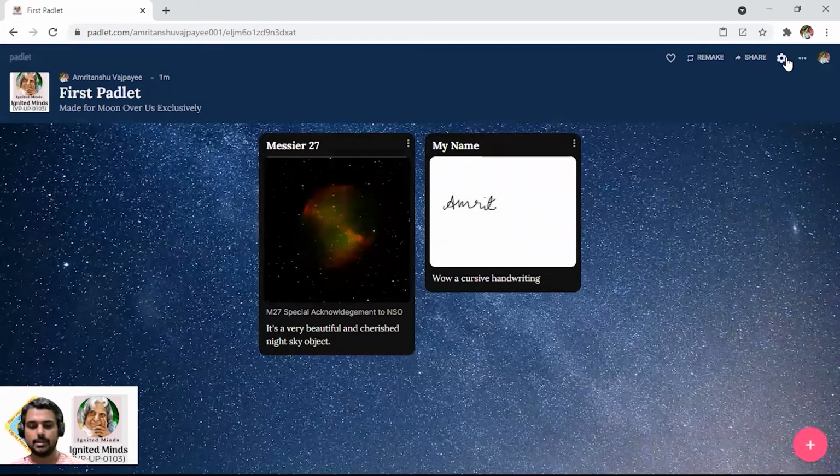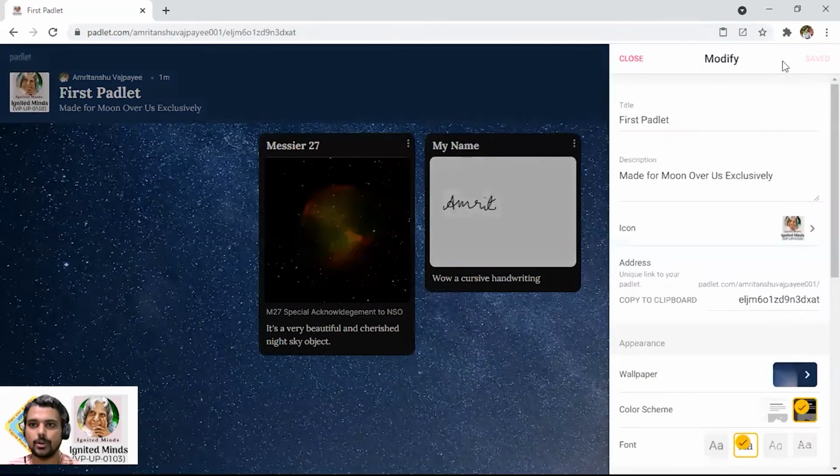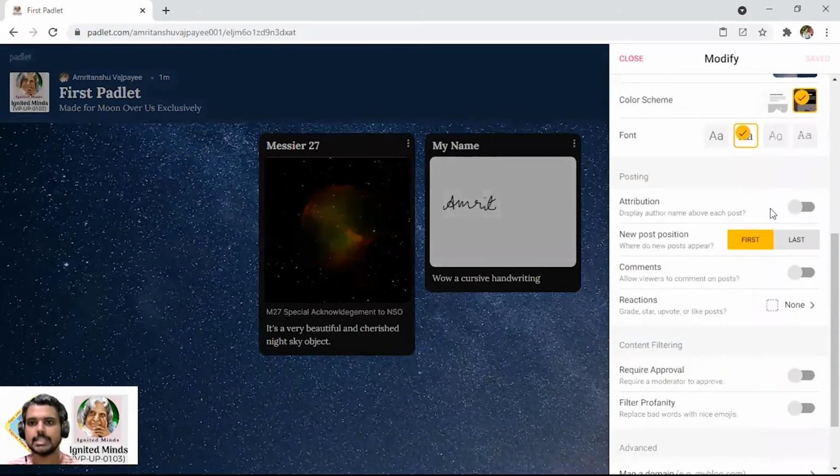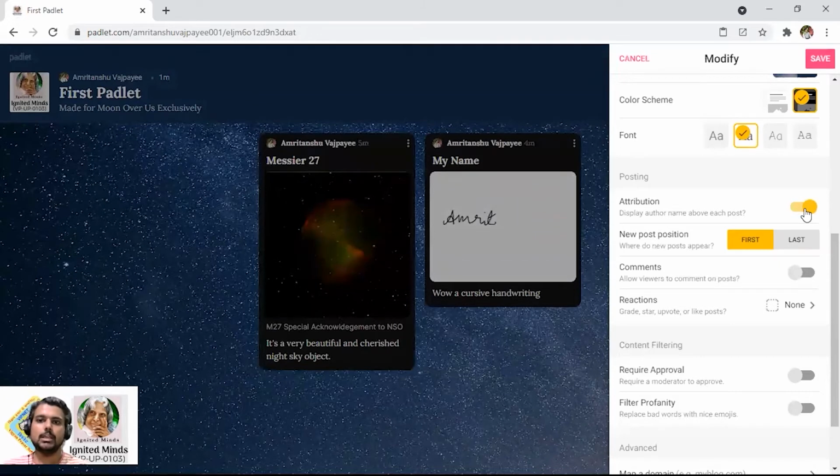Now one more important thing that we have to work upon. Let me click on security, that is the settings part, and these are the three important things that we have to look for. If anybody is posting on a Padlet, it's a good thing to write attribution on it, showing who has posted.